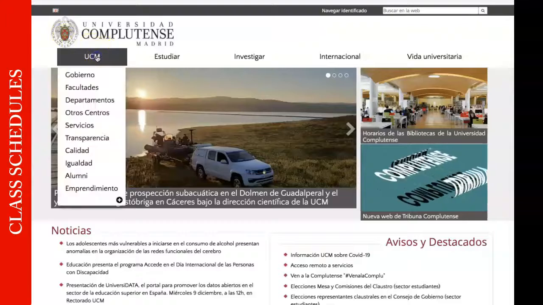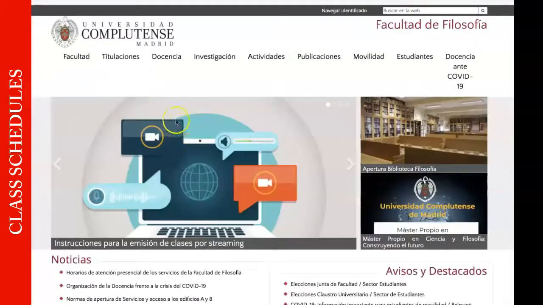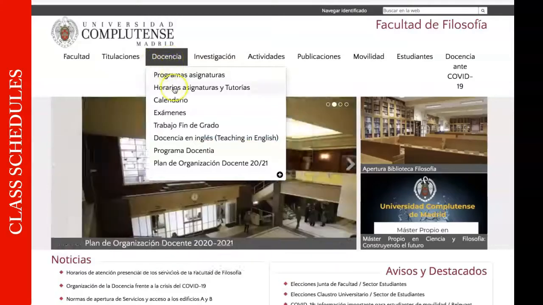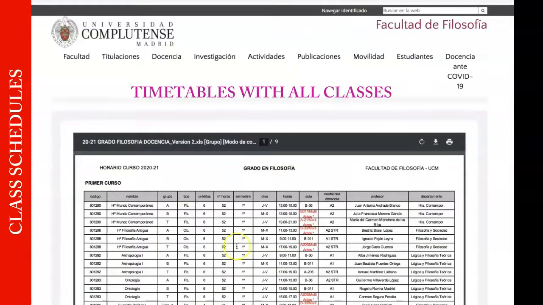Now, one more example. We'll go back to UCM, Facultades, and let's look at philosophy. Here the tabs are very different. Titulaciones is pretty much the same as estudio, and docencia would be teaching aspects. In this case, let's look for horarios, the schedule of philosophy. And as you can see, this kind of schedule is more straightforward. So you have the name of the classes, the type of credits, the semester, the days of the week, and class hours, in military time.